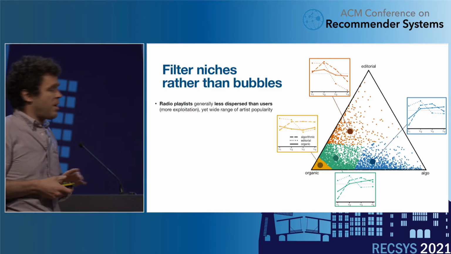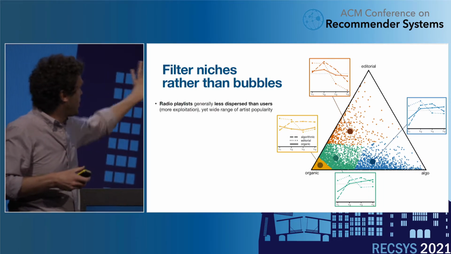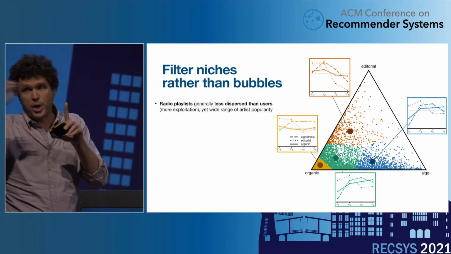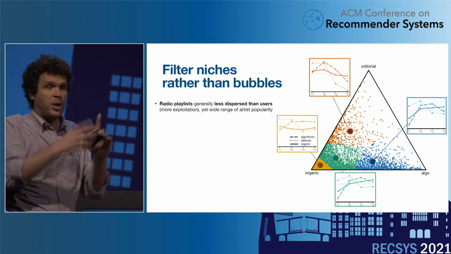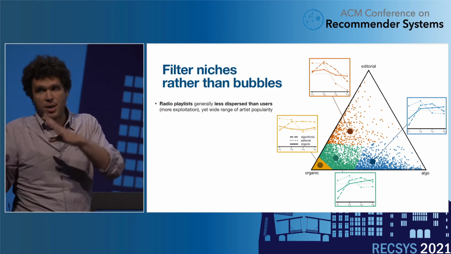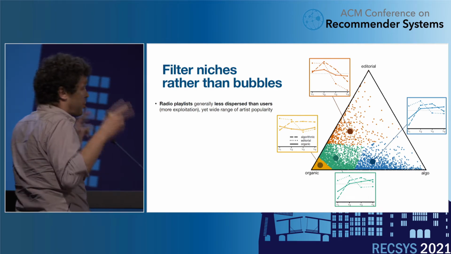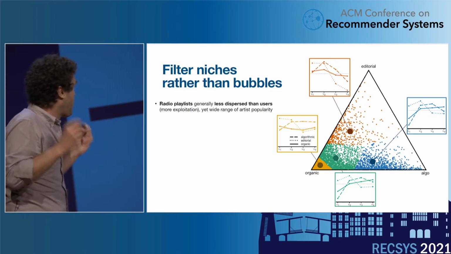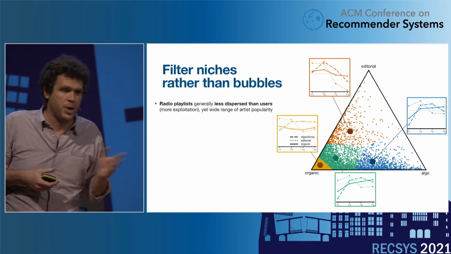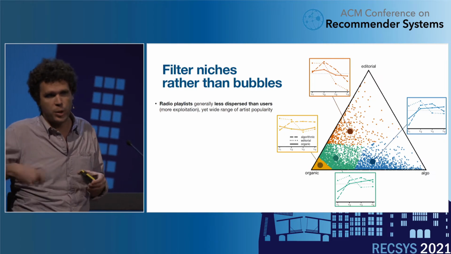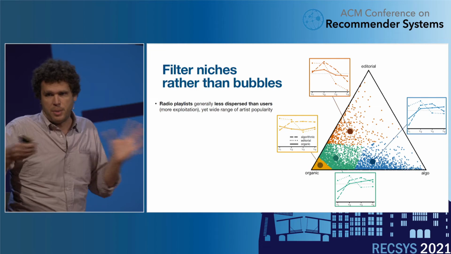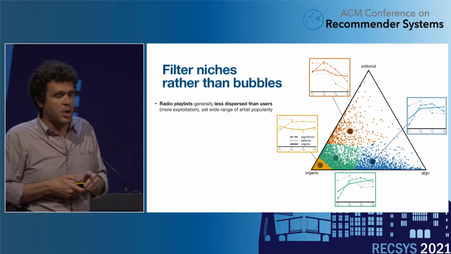Some things I would have needed 5 more minutes to speak of, so I didn't include them in the presentation, is our comparison with the reference point of radio playlists, to compare whether editorial recommendation on the platform is more or less diverse than the recommendation made by radios. We see that there is less dispersion on radios, more exploitation of the catalog, more redundancy, and still there is a wide range of artist popularity. So the comparison is a little bit mixed here.